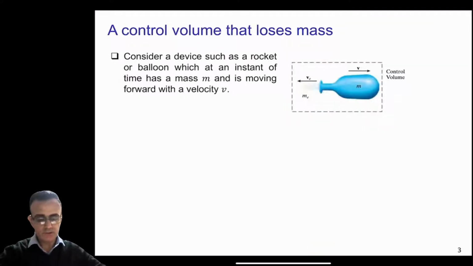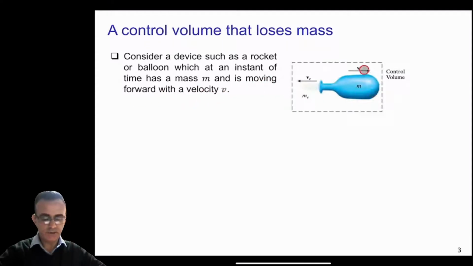So if we start the first part, that is the control volume that loses mass, in this case we will consider a very simple figure. Consider a device such as a rocket or balloon, which at an instant of time has mass m and is moving forward with velocity v.